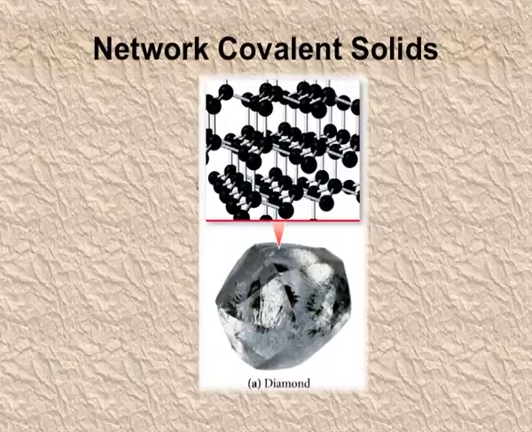Covalent solids. In covalent solids, the constituent particles are the atoms and they are bonded by very strong bonds, that is the covalent bonds. The covalent bonds are directional and they are very strong. When the simpler unit or the smaller unit repeats itself, we get the three-dimensional giant network of the molecules. We know that diamond is the hardest substance, even silicon carbide. And since the covalent bond is very strong, the covalent solids have very high melting point. They are one of the hardest substances.